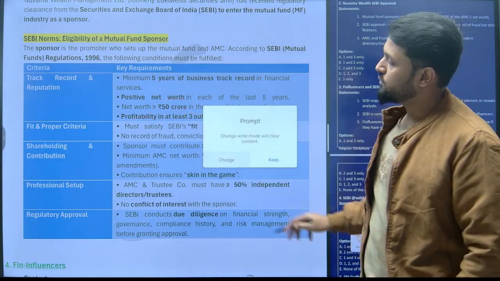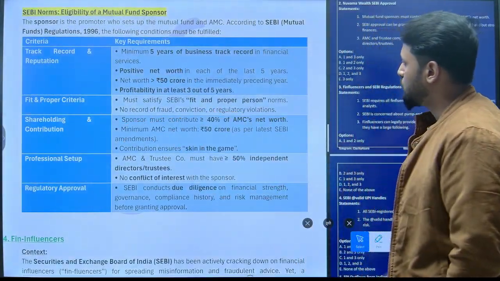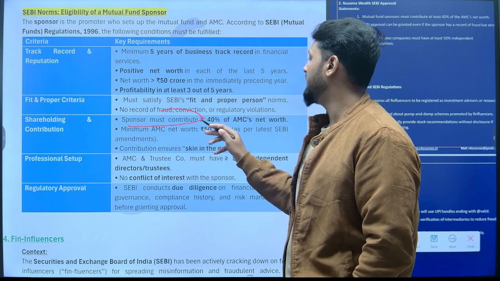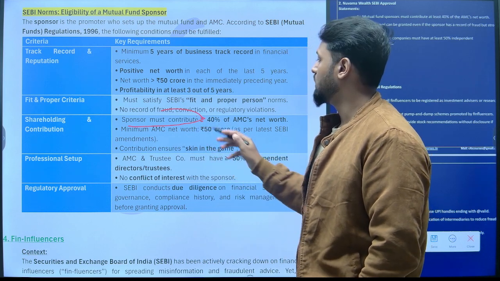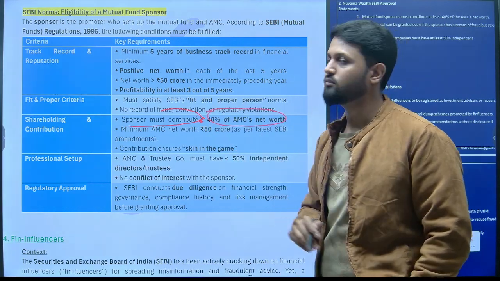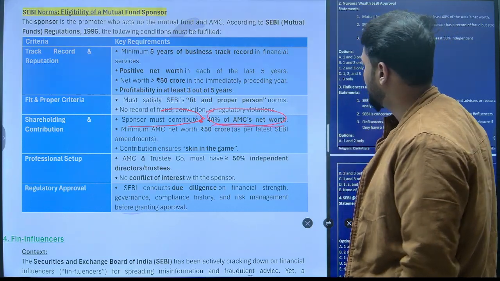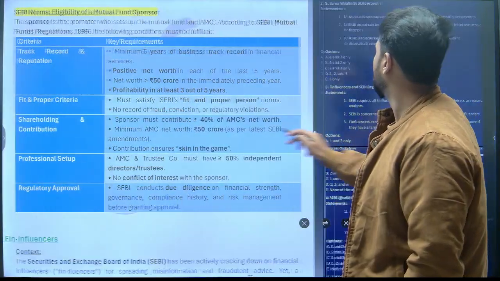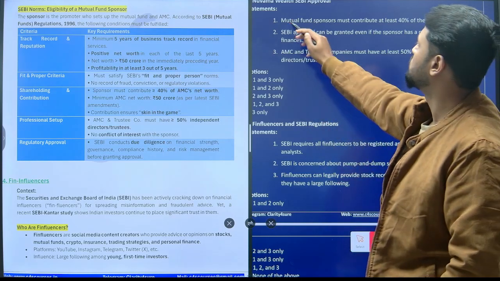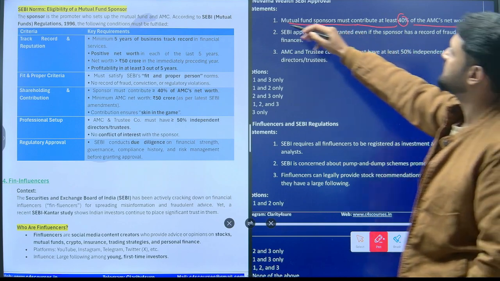Now, here you can see the shareholding and contribution, right? So what is written over here is sponsor must contribute greater than or equal to 40% of AMC's net worth. That means at least 40% of AMC's net worth, right? So your first statement is absolutely correct. Mutual fund sponsor must contribute at least 40% of AMC's net worth.